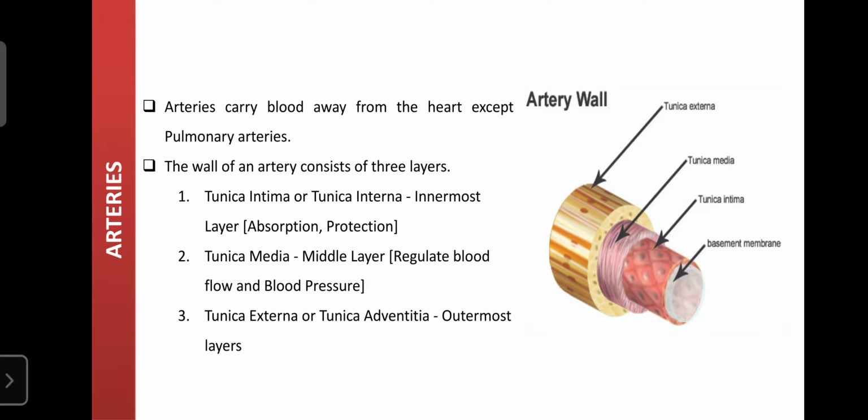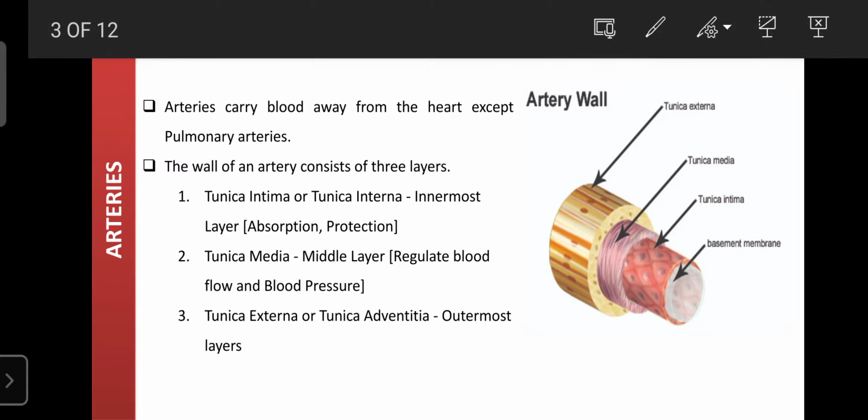So next one, regarding the arteries, dear students: the arteries always carry the oxygenated blood from the heart towards the different parts of the body. And arteries always supply or transport the oxygenated blood except the pulmonary arteries. This is the only exception in our body where the arteries transport the deoxygenated blood. Those are the pulmonary arteries.